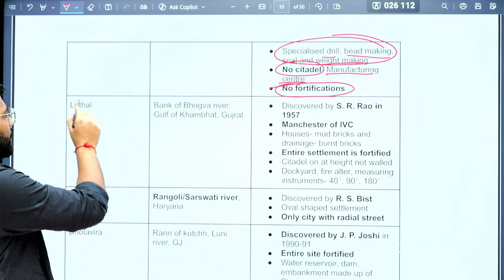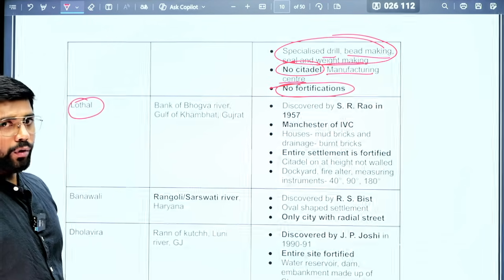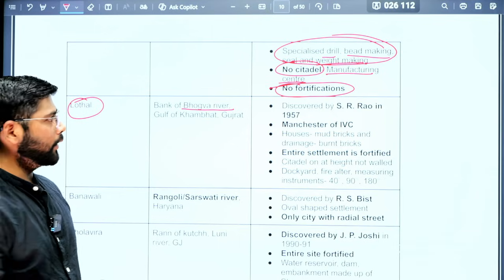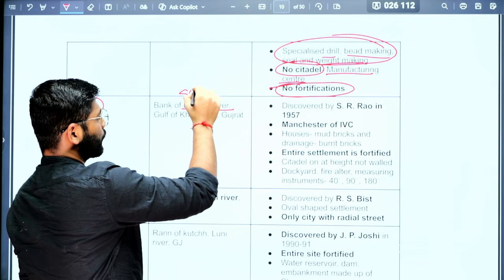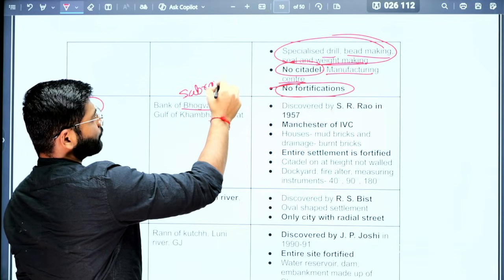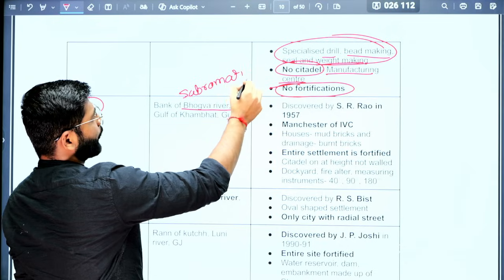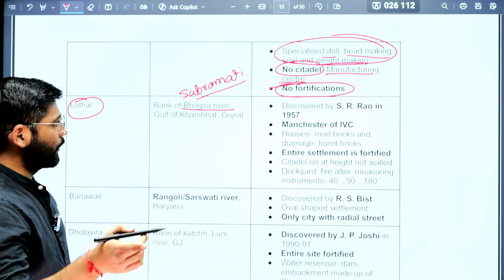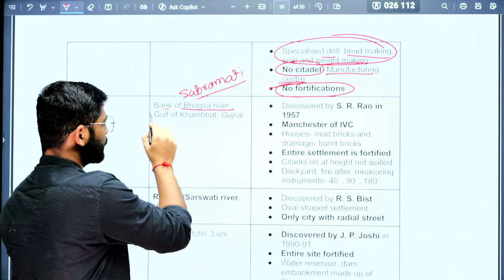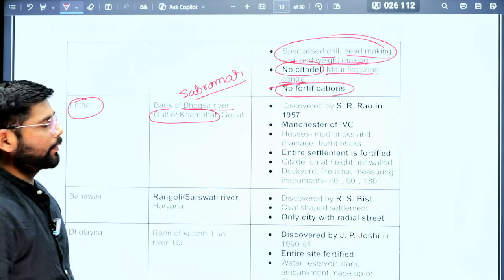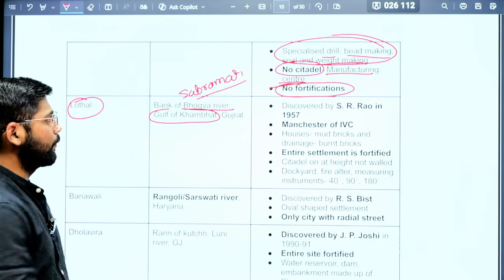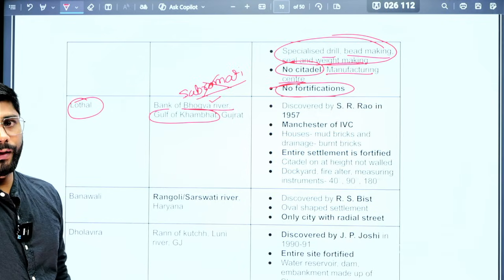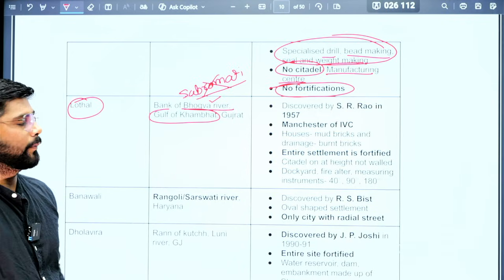Next important site is Lothal. Now Lothal is located on the bank of the Bhogava river. How will they trick you here? They will say Lothal was located on the bank of the Sabarmati. Now everybody knows the Sabarmati flows through Gujarat and drains into the Gulf of Khambat. Many people will mark it correct. So no, it is not the Sabarmati but the Bhogava river, and it is located at the Gulf of Khambat.